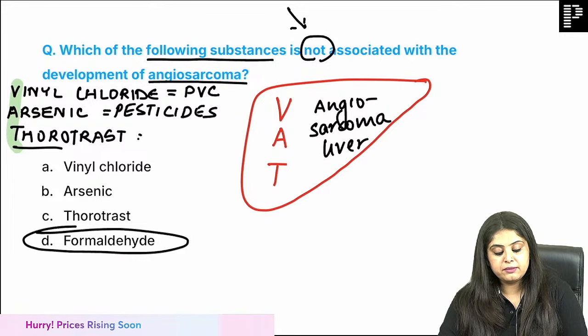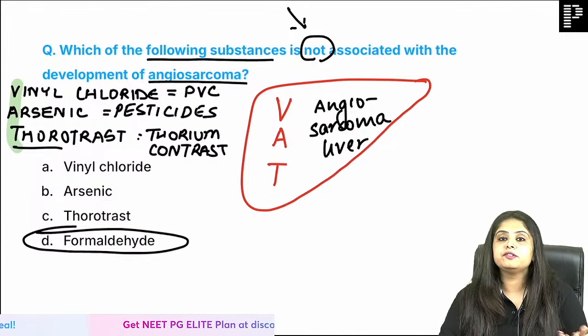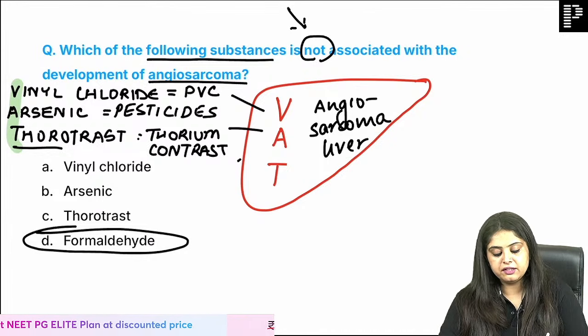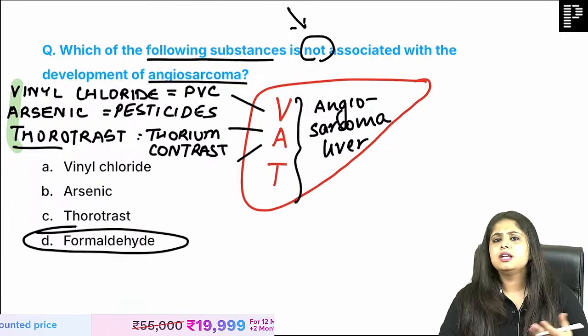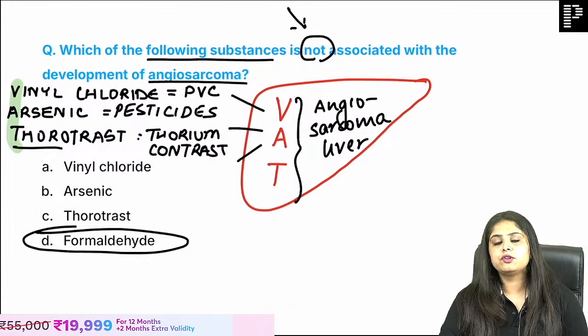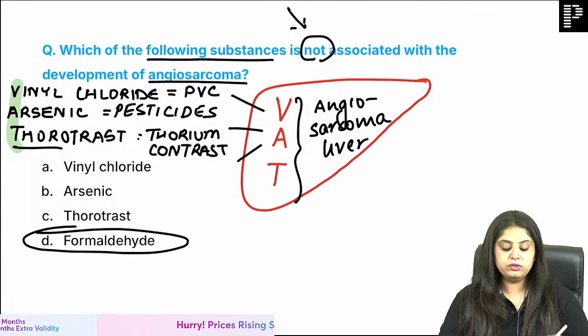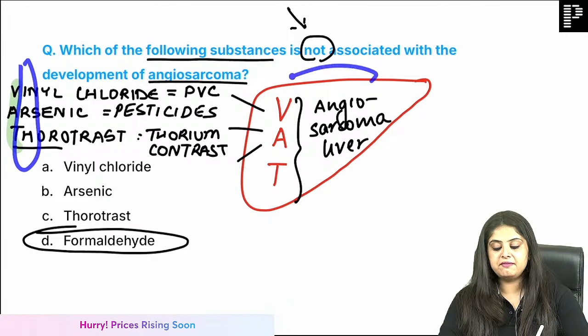And then Thorotrast. I'm sure you have read in radiology that once upon a time there was a thorium-based contrast dye which was given for radiological procedures. Then they got to know that these three things are causing angiosarcoma of the liver. Now of course radiology people don't give it, which is obvious. One more thing, I know you know these basic VAT and VAT,